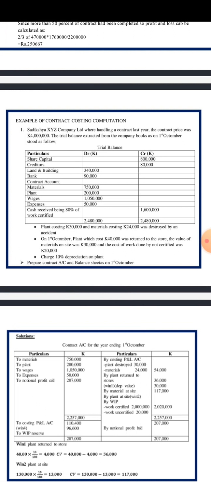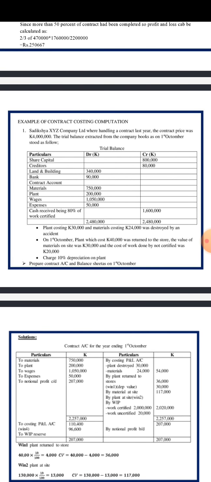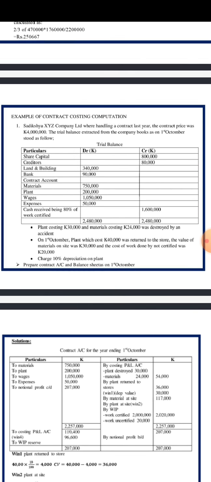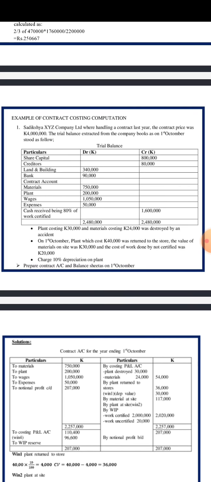So when we say a trial balance like this, the first thing that we want to do, we want to look at the bottom of it. We see, is the trial balance starting or not? Because sometimes we might be given a trial balance which is incomplete and be provided with information which is part of the trial balance which we need to finish up. But in this case, we can see that the trial balance is starting, which means this is a complete trial balance which we have been given. So quickly, let us now see what information we have been given.